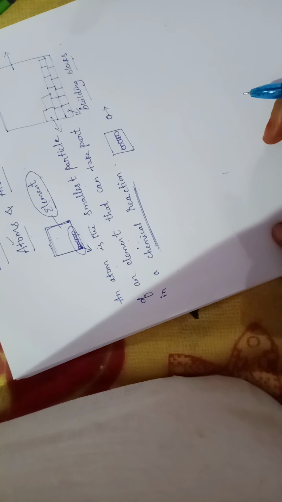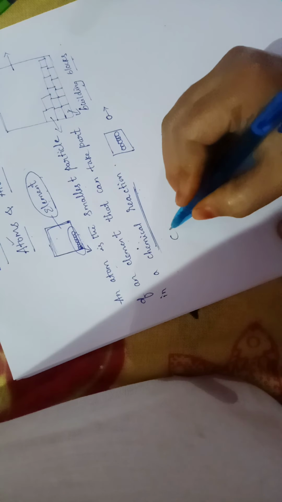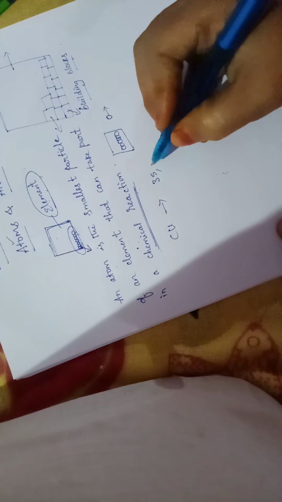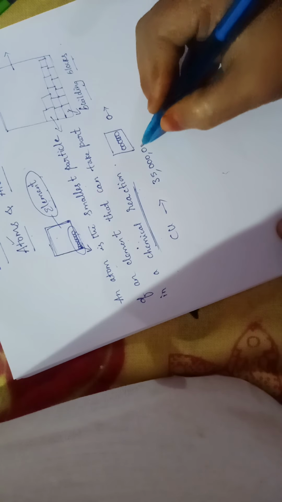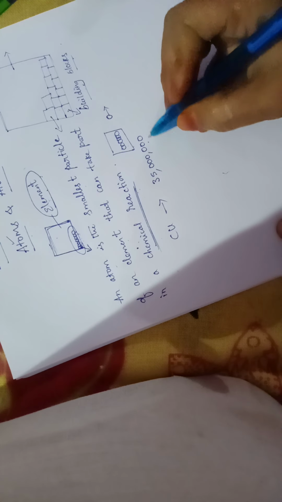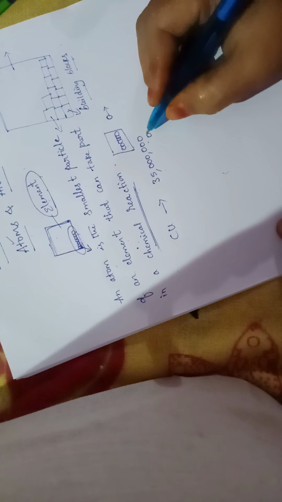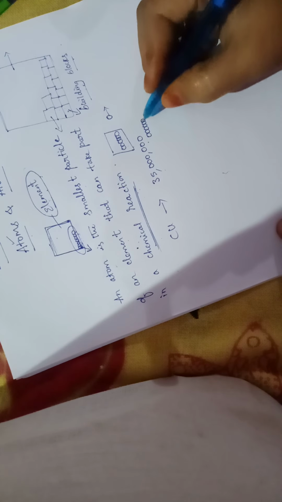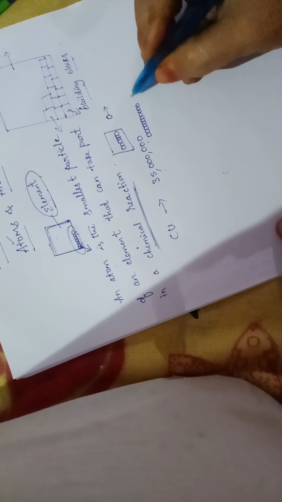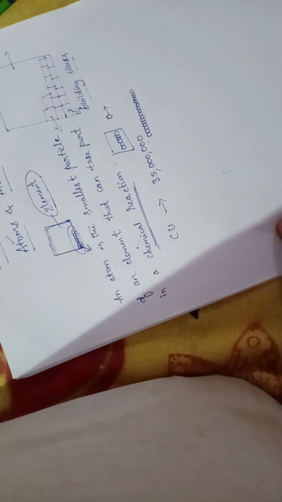Here, to get a clear idea about the size of an atom, if you take copper and keep copper atoms, 35,000 atoms, arranged like this, now you know how much distance they will cover?